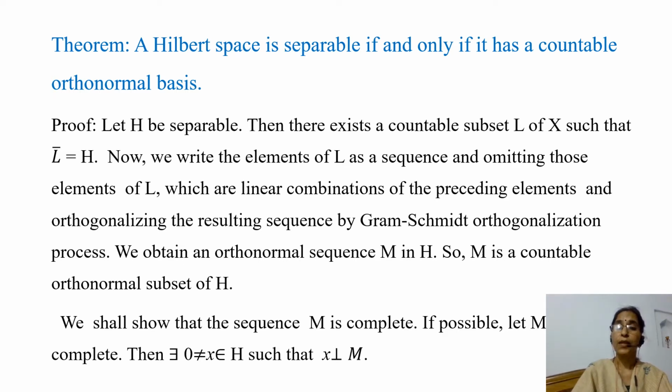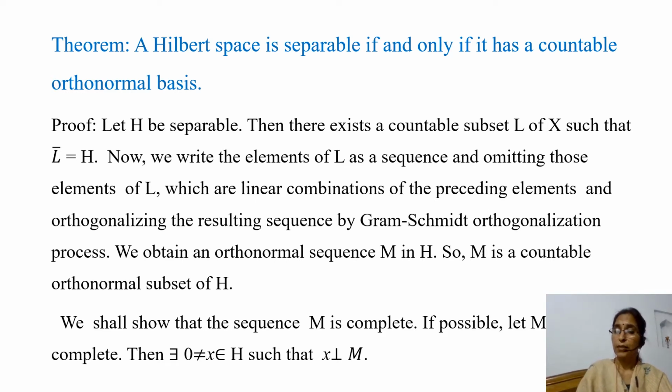orthogonalization process. If we use the Gram-Schmidt orthogonalization process, then the vectors in the sequence are orthogonal to every other vector and their norm is equal to 1. In this way, we obtain an orthonormal sequence M in H. So M is a countable orthonormal subset of H. And we know that a complete orthonormal subset of H is an orthonormal basis. So we have to show that M is complete.